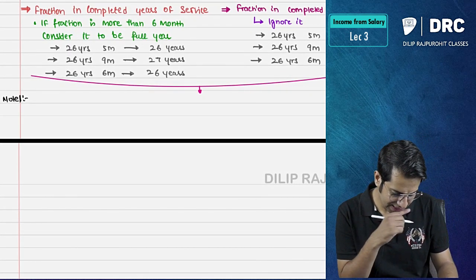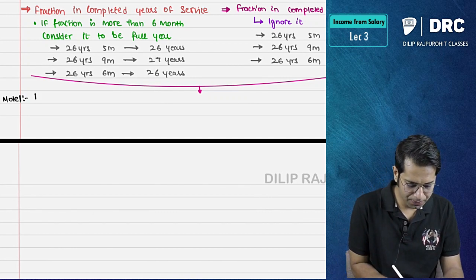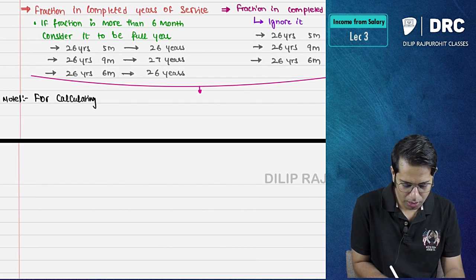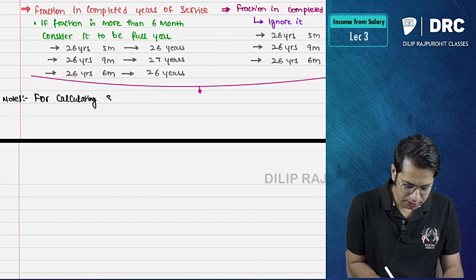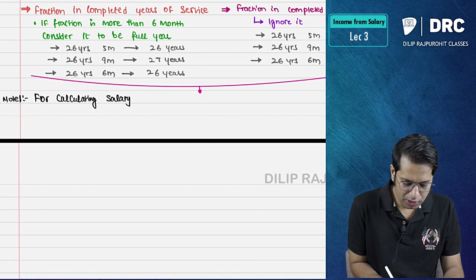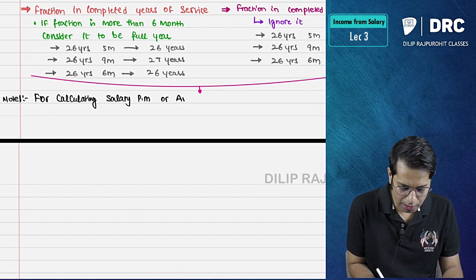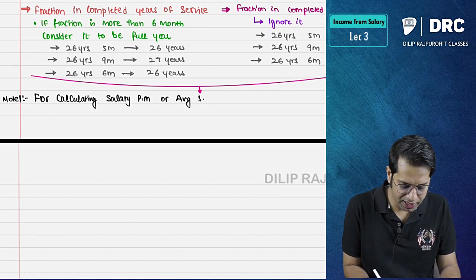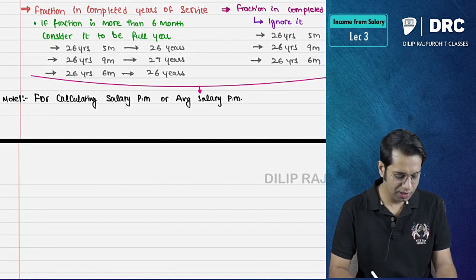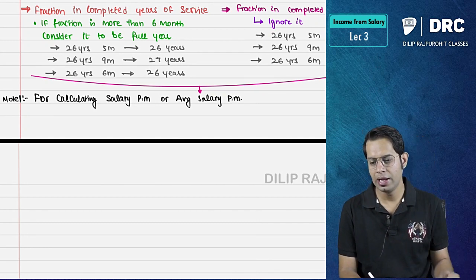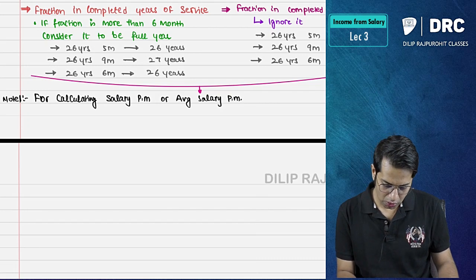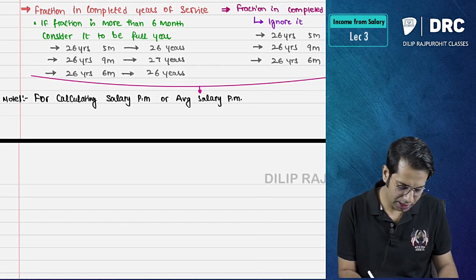Note number 1 says, for calculating salary per month or average salary per month, that is, salary per month for a POGA employee and average salary per month for a non-POGA employee, which is nothing but the 10 months average.